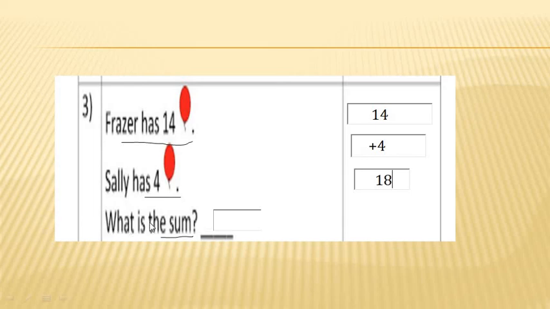Okay. So what is the sum, my dear? What do you say? What is the sum? Look, 18, which we should write in the given box. So we can read this. What is the sum? The sum is 18. Means they both are having together 18 balloons.